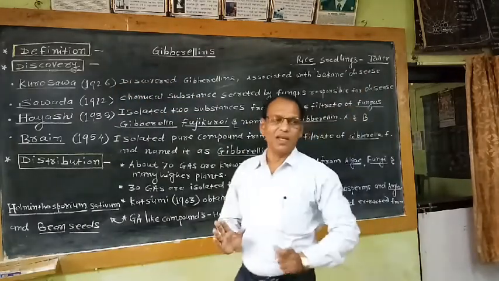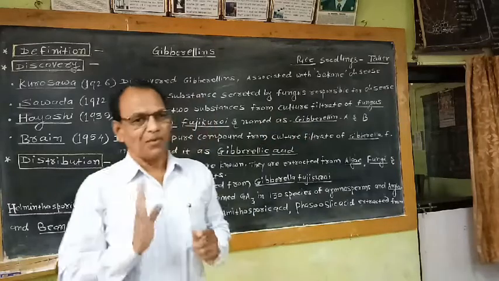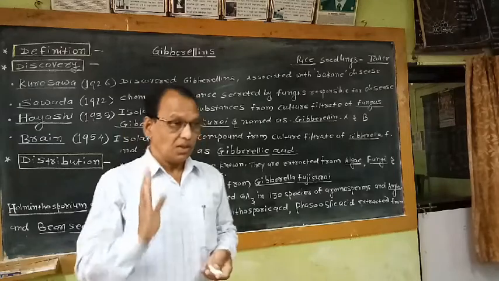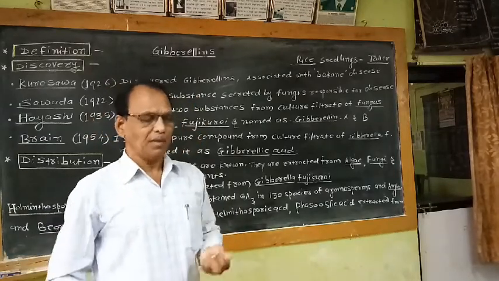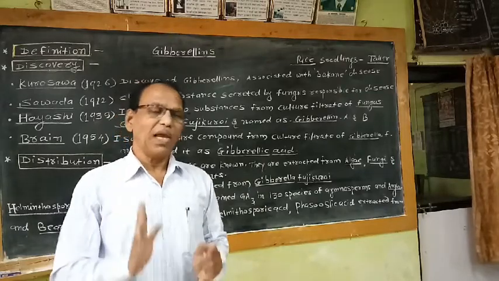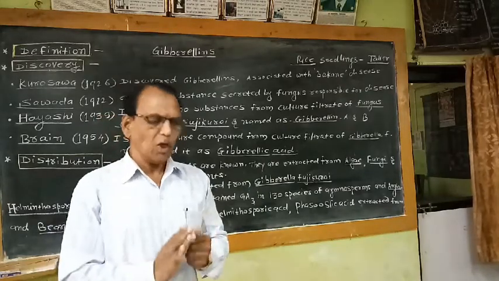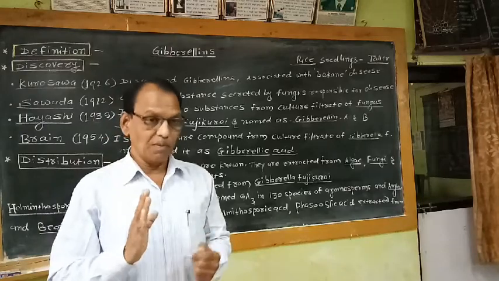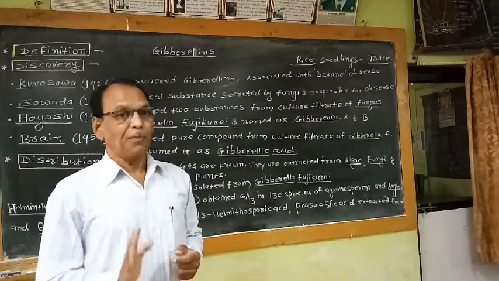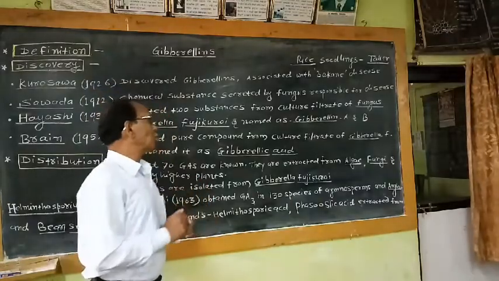So these tall seedlings are bigger than healthy plants of rice, as well as these rice seedlings which were infected with this fungus, they are pale yellow in color. That means these pale yellow colored, taller seedlings are found to be infected by this fungus.